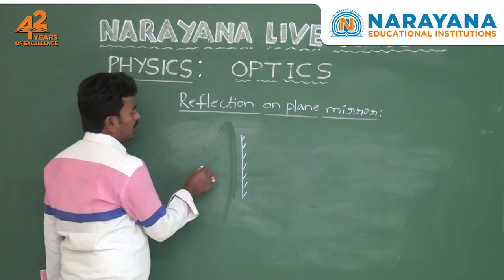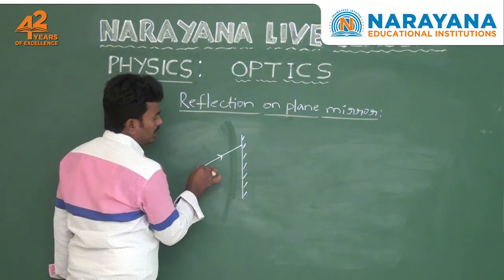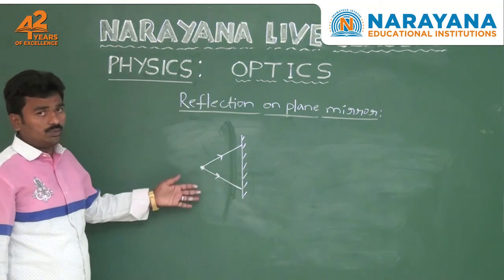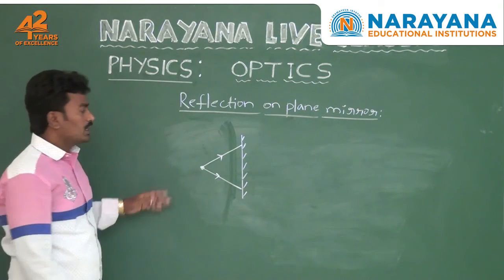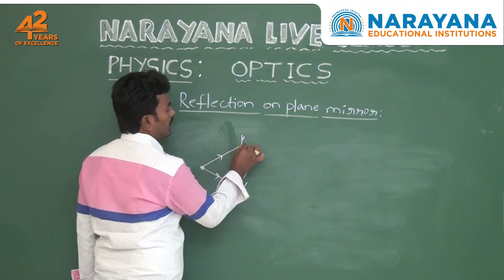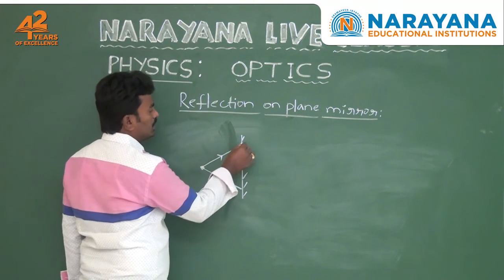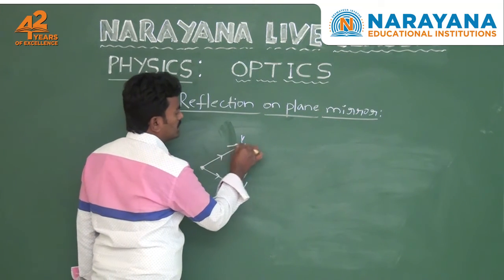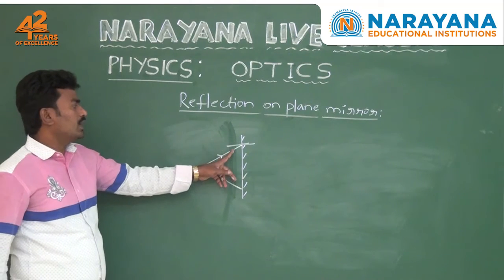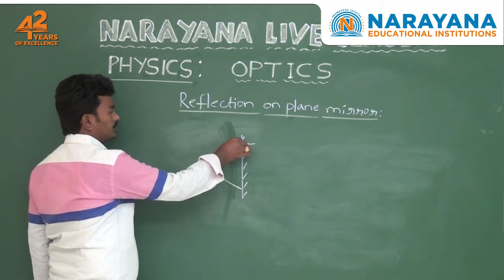Here you take the light rays coming from the object to the plane mirror. Two light rays are coming from the object to the plane mirror. You also observe the reflected rays. The first incident ray strikes a point on the plane mirror, that is this one. The reflected ray reflects back into the same medium with an angle equal to the angle of incidence, like this.